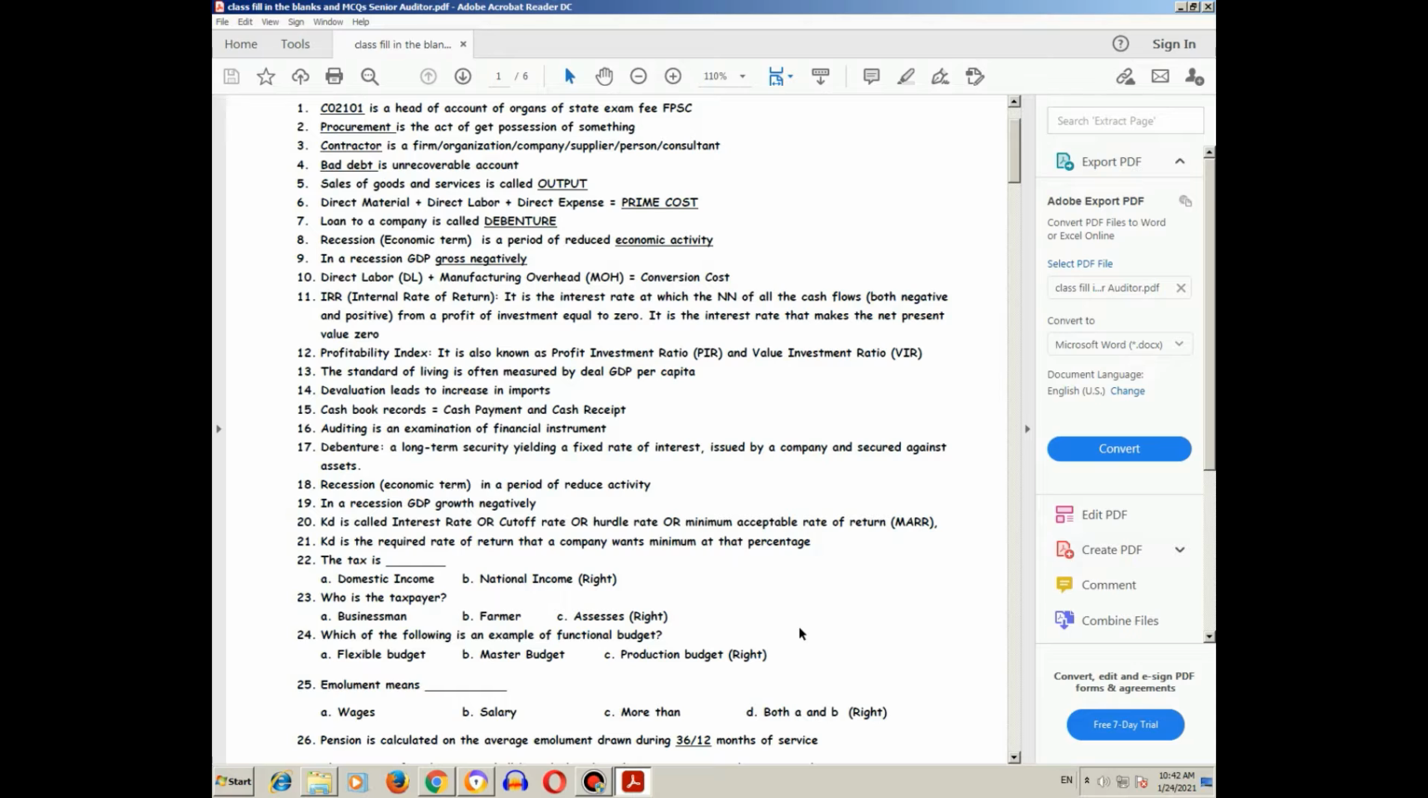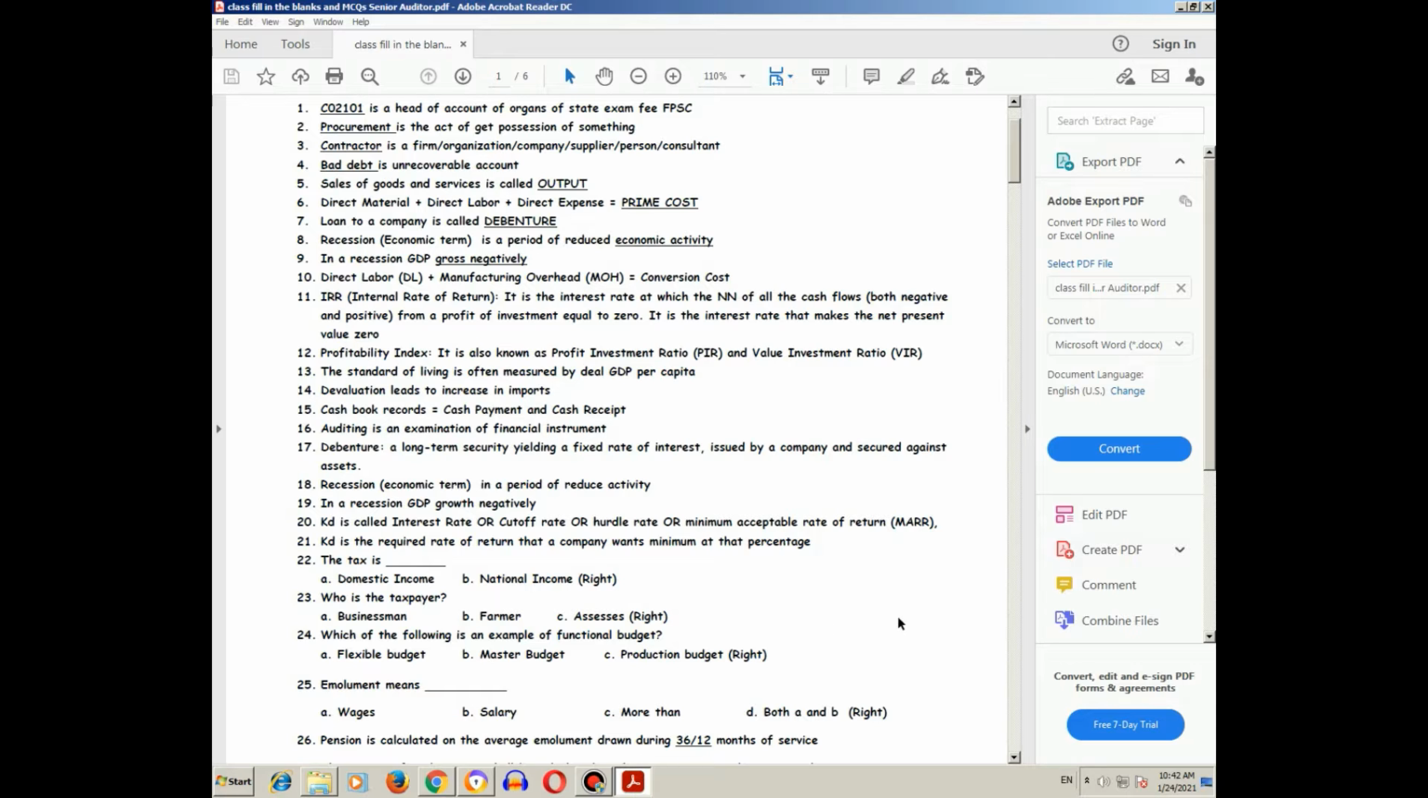Debenture: a long-term security yielding a fixed rate of investment, issued by a company and secured against assets. Recession, an economic term, is a period of reduced activity. In a recession,